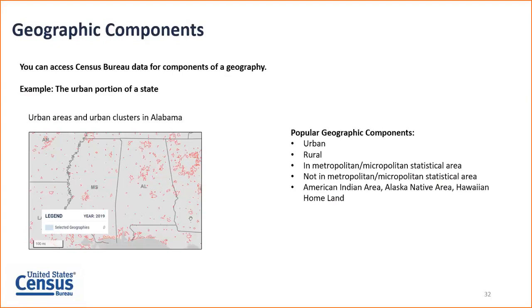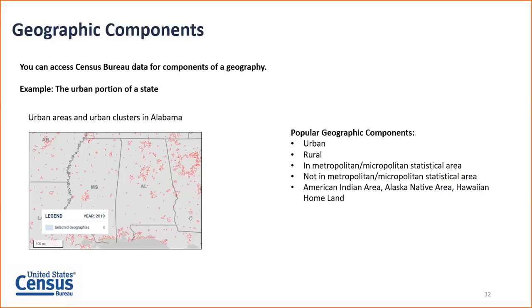A lot of people don't want data for each of those areas individually. They just want the combined look at what the population looks like living in urban areas in their state versus folks that live in rural areas. And that's what geographic components does. It sums up all 73 of those individual urban areas and urban clusters and allows you to see that data in one aggregate total.